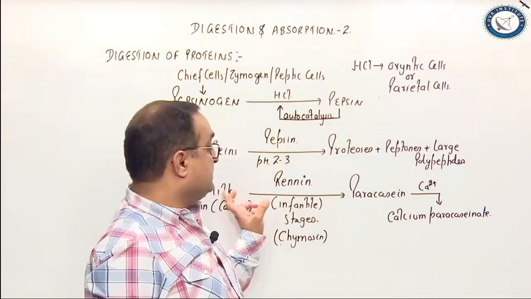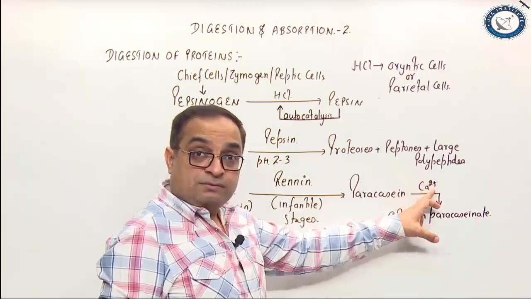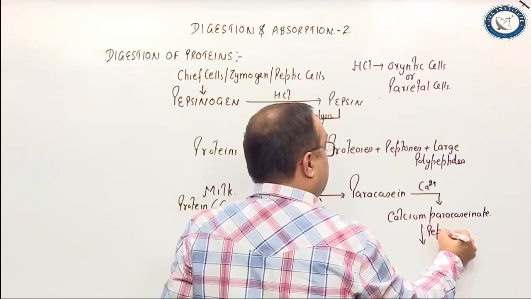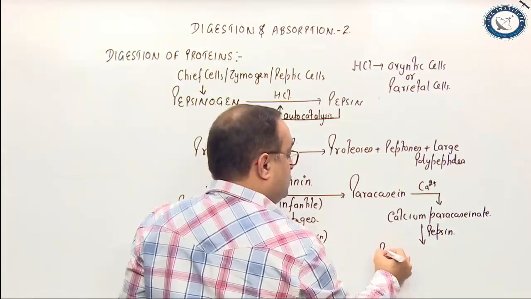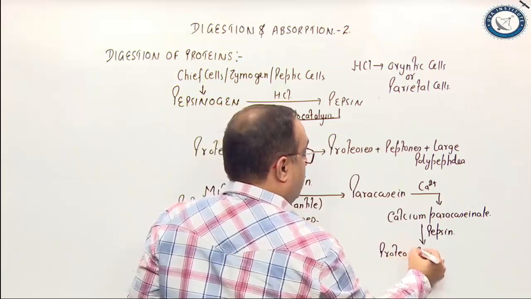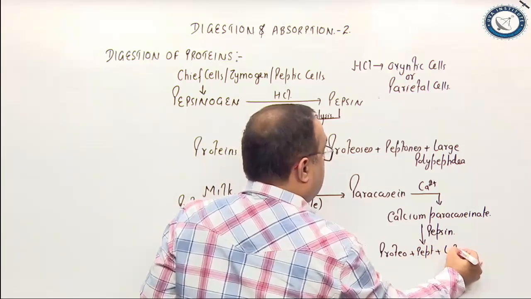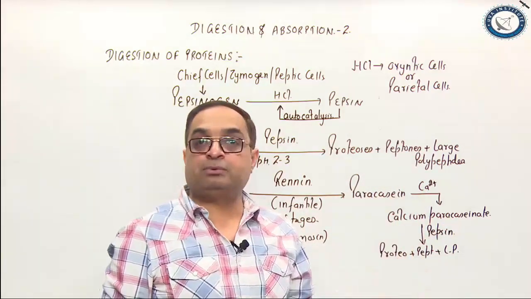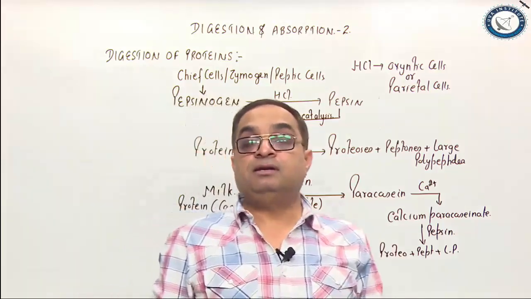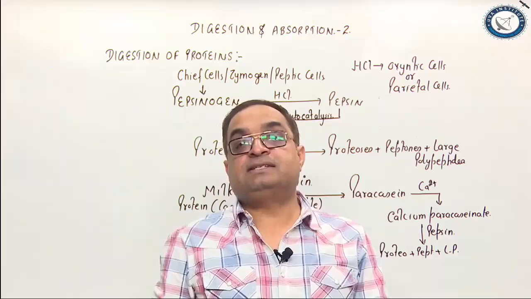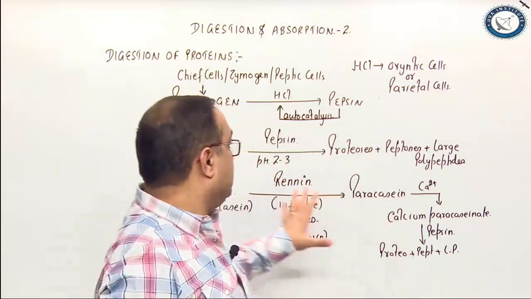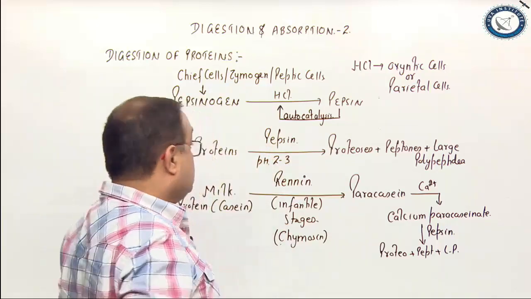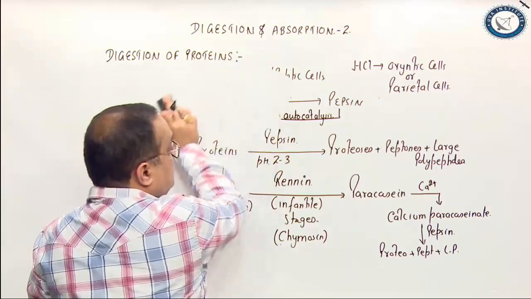So it converts casein into paracasein, which in presence of calcium ions forms calcium paracaseinate. This calcium paracaseinate is acted upon by pepsin to again form proteoses, peptones, and large polypeptides. I have written the spelling here. That is what is happening in the stomach. I'll repeat: the stomach is chiefly designed for protein digestion. The most important enzyme is pepsin. Pepsin is absent in invertebrates. Pepsin is a very strong enzyme and it can even digest collagen.